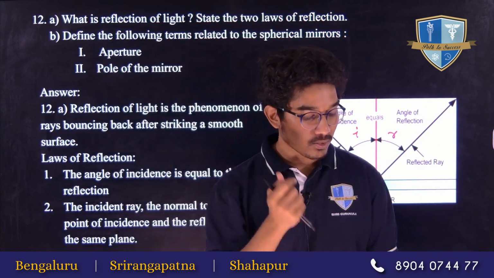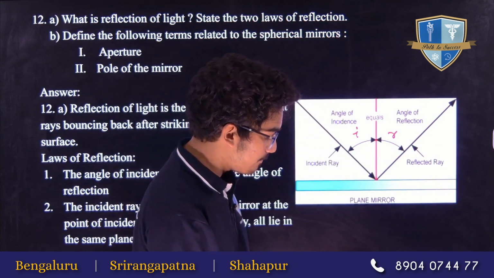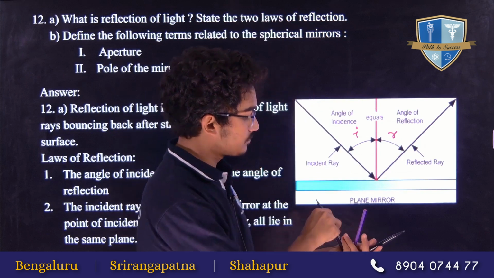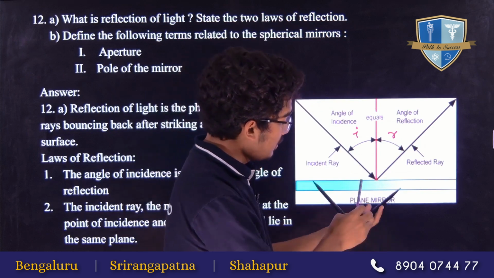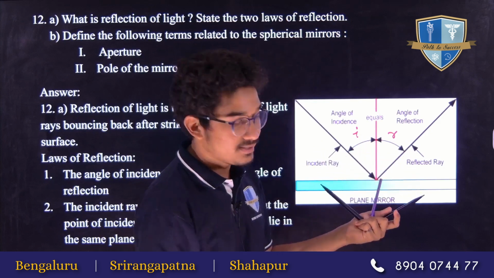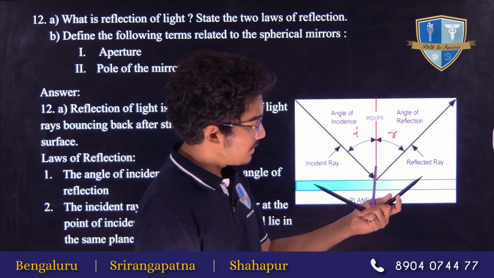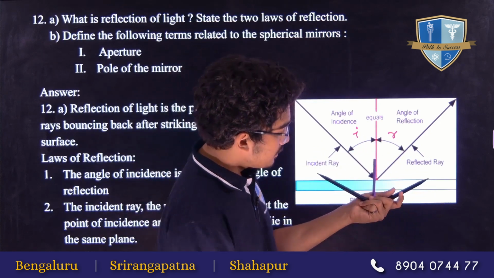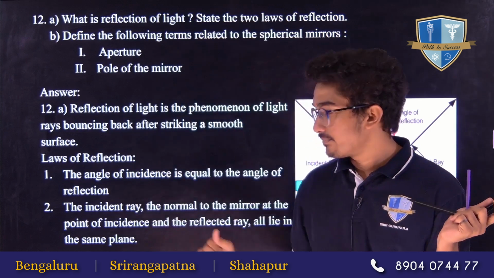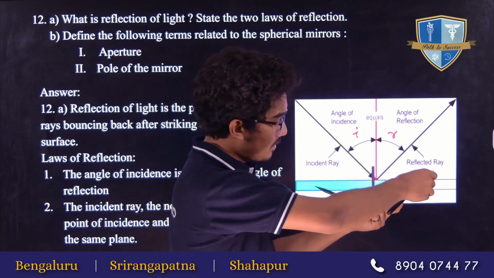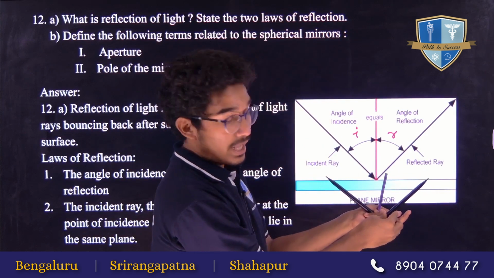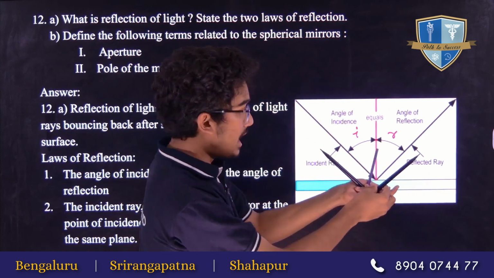What will happen if they are not lying in the same plane? So let's see with an example. Let's suppose this is our incident ray, this is our normal, and this is our reflected ray. See, both angles are currently equal, correct? In this case we can still achieve this without the second law.